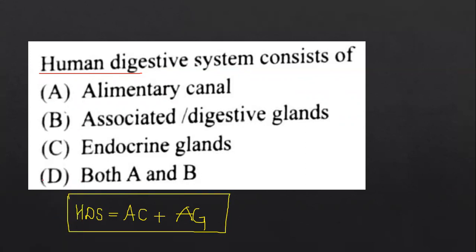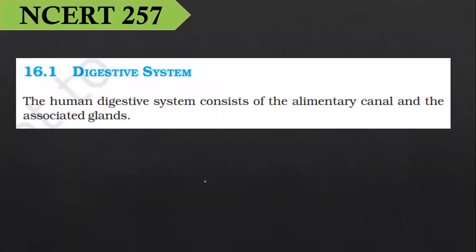So the correct answer for the question is option number D, both A and B. Very important statement in NCERT. Alimentary canal and the associated glands.